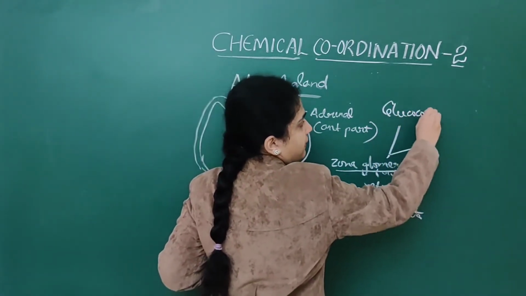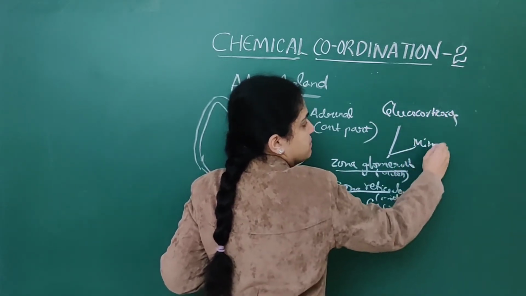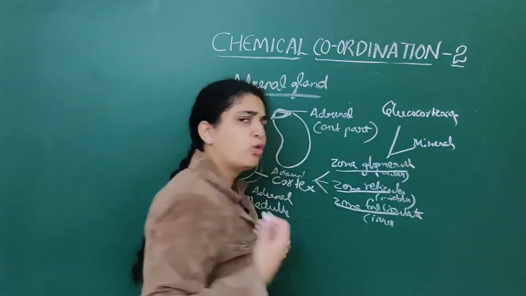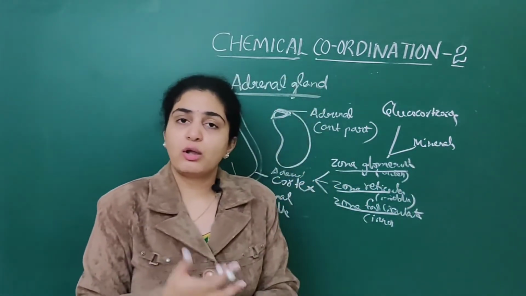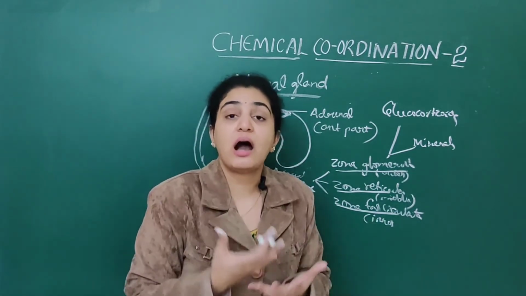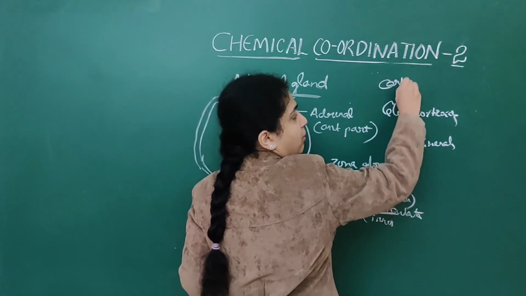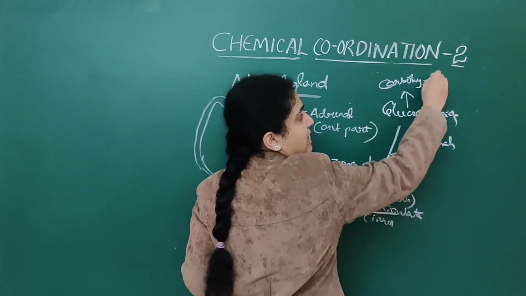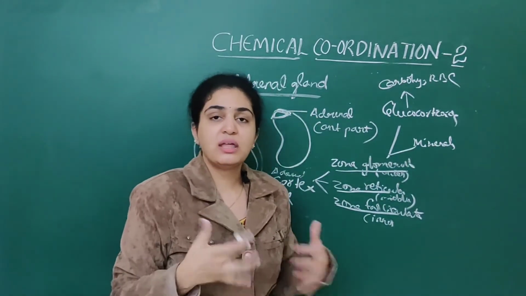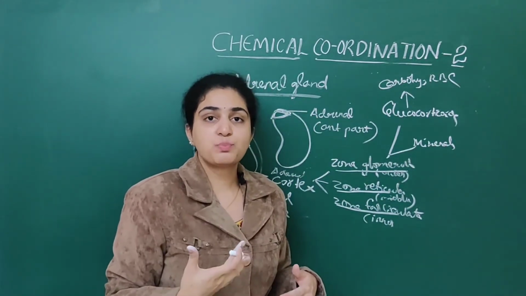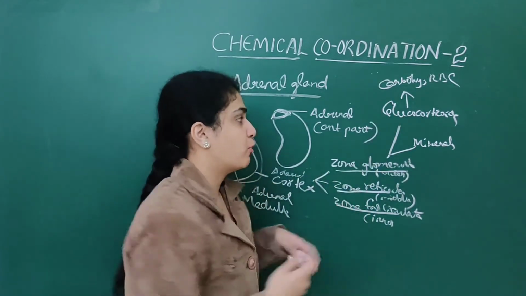Glucocorticoids play an important role in carbohydrate metabolism as well as RBC production. So glucocorticoids play a very important role.